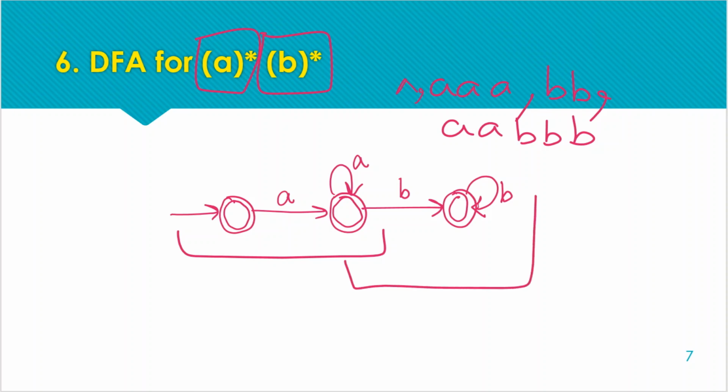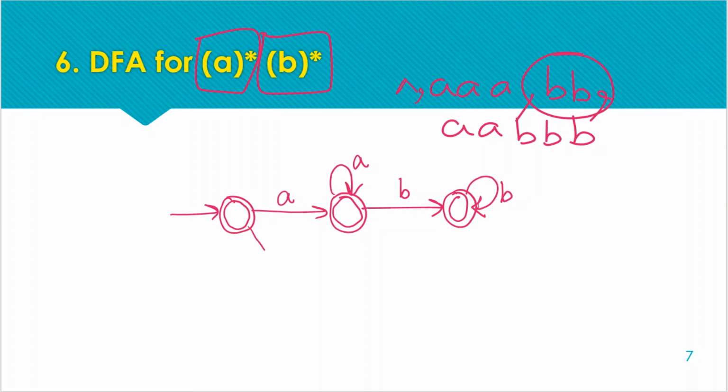Okay, and all the states are final state, means only B's are also acceptable, but we have not mentioned any path for only B's. So for accepting these B's we have no direct path from the initial state. So for that we have to draw a starting path. Also, sorry, we need not to move to this state, because if we move to this state, A's will also be acceptable.